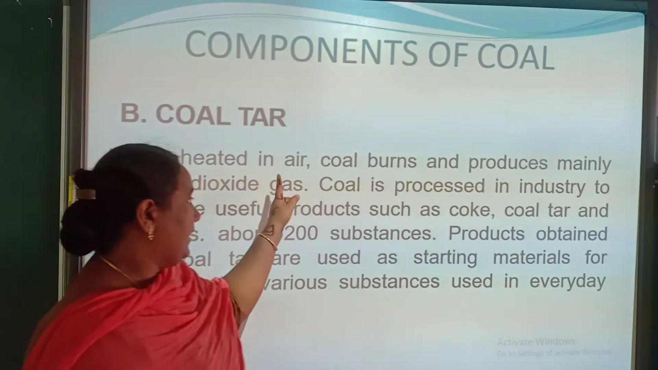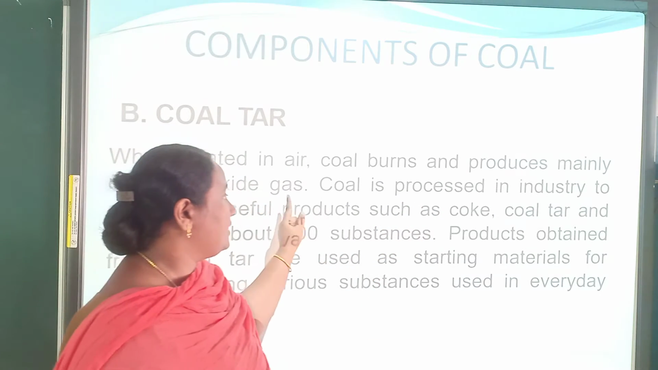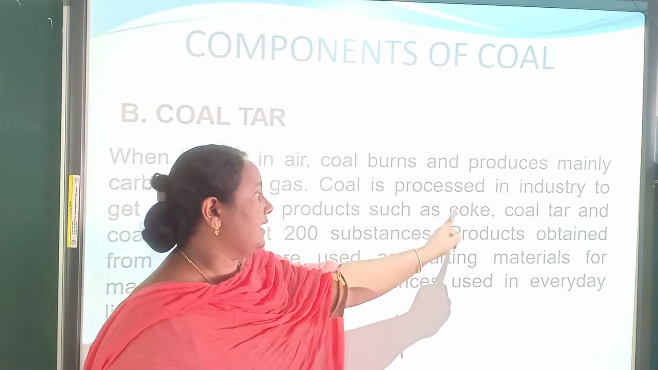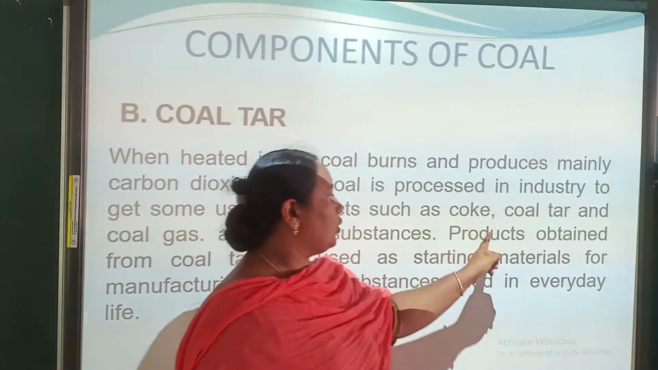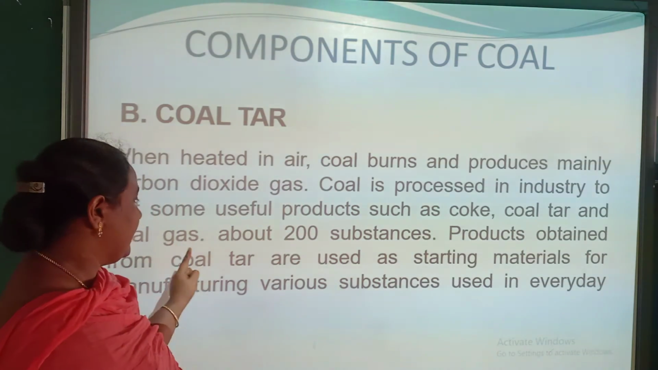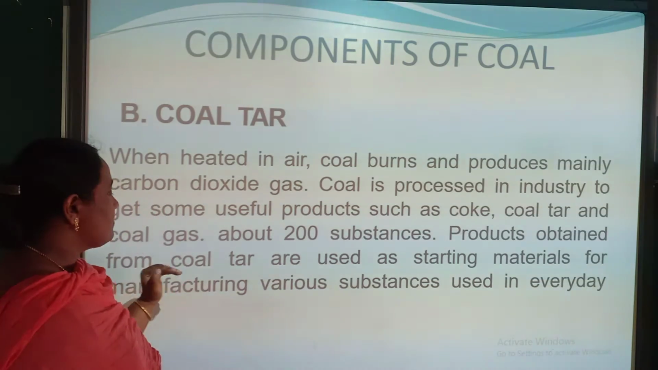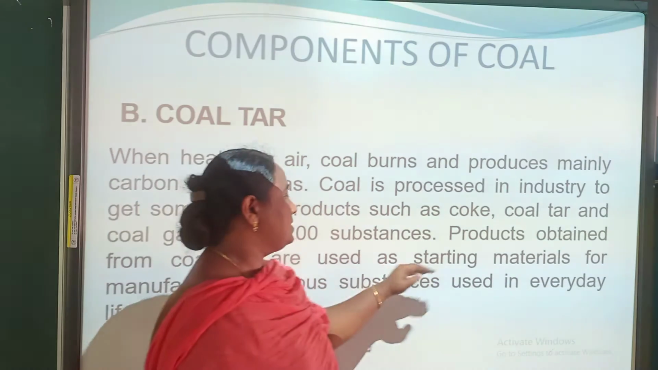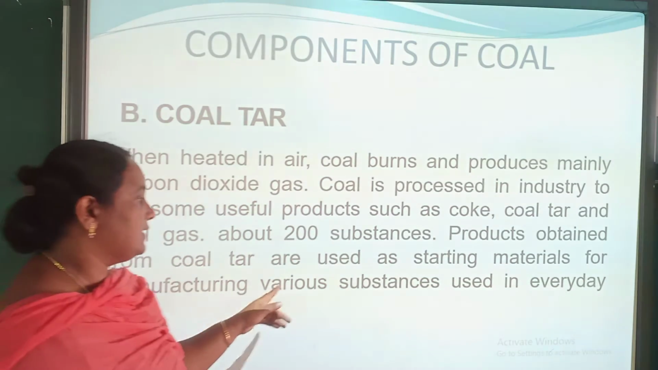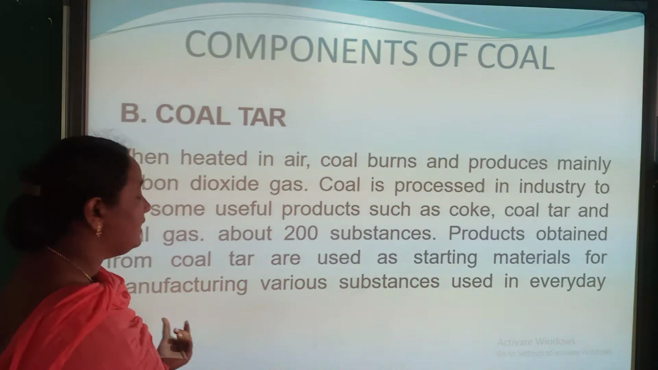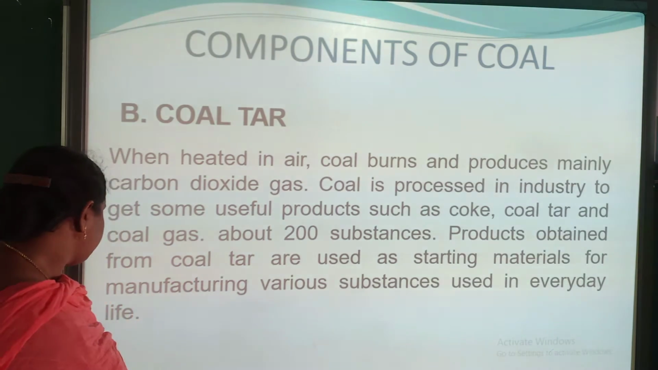When heated in air, coal burns and produces mainly carbon dioxide gas. Then coal is processed in industry to get some useful products such as coal tar and coal gas. About 200 substances. Products obtained from coal tar are used as starting materials for manufacturing various substances used in everyday life. You may have heard about coal tar.